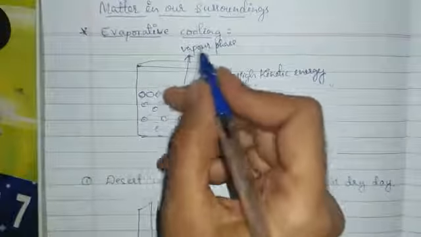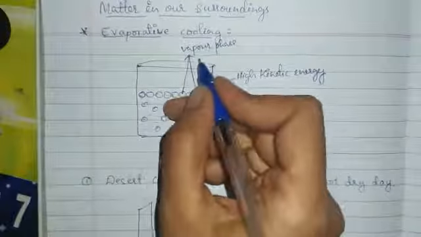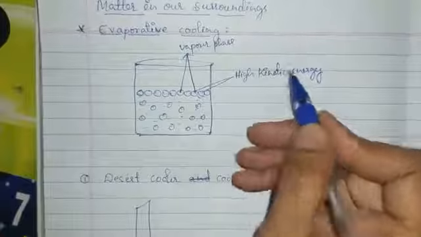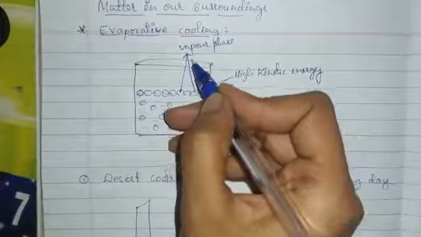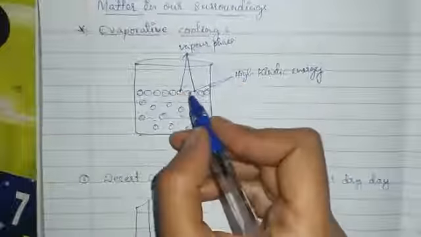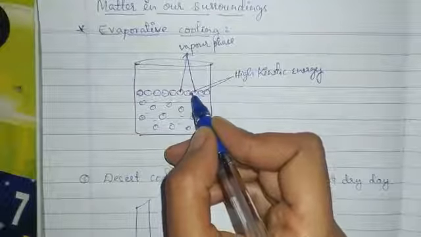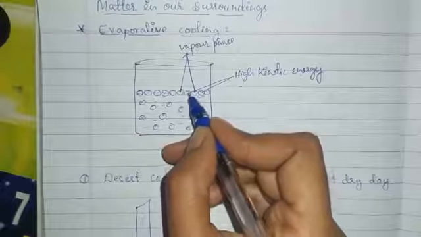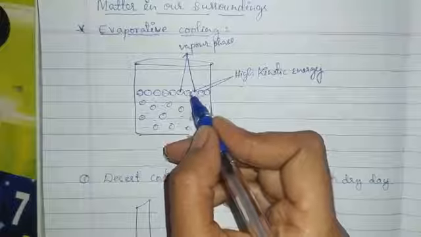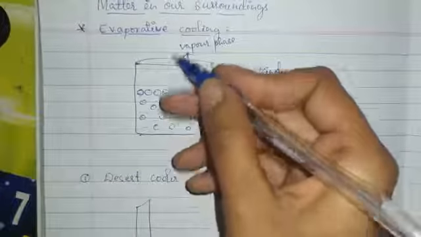The surface liquid molecules which have high kinetic energy will be converted into vapor. As a result, as the surface molecules having high kinetic energy move from the liquid phase to